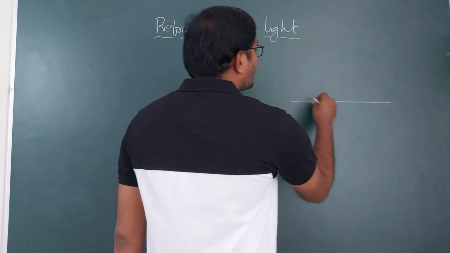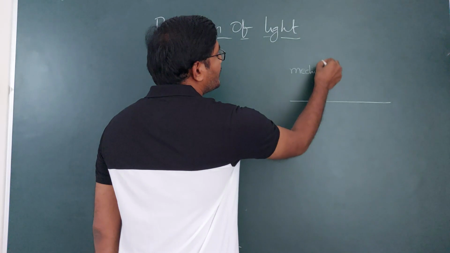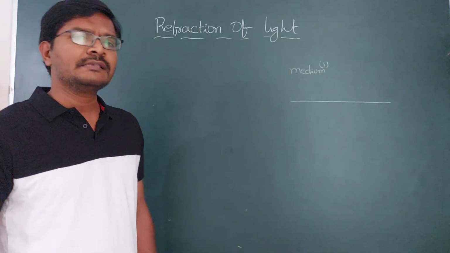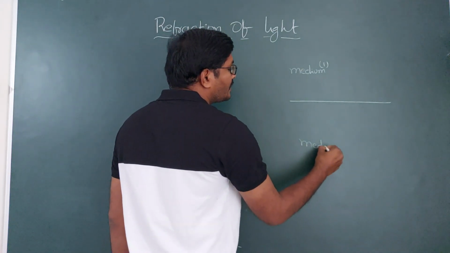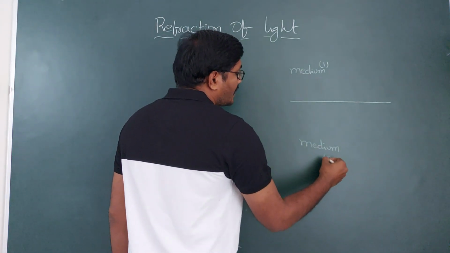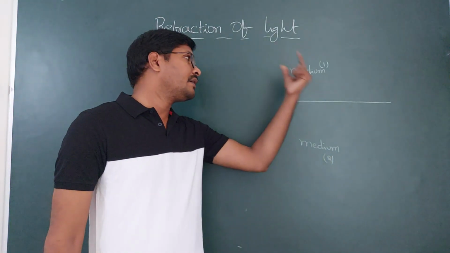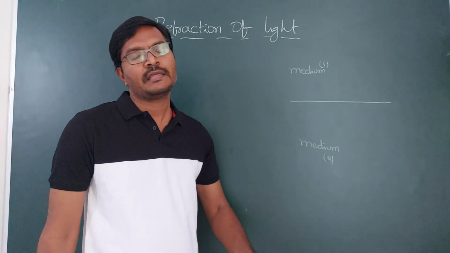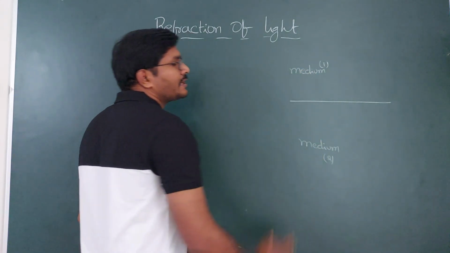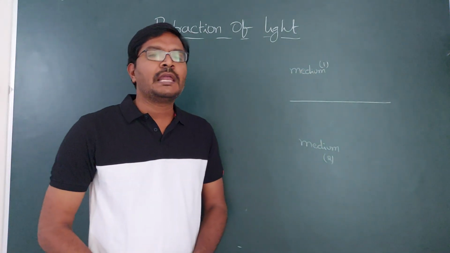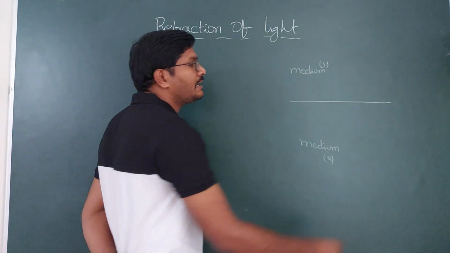If this is medium 1, a transparent medium, you can assume this one as air. Air is a transparent medium. And another one, you can assume as medium 2, as water. Water is also a transparent medium. You can assume this one as air and this one as water, or this one as water and this one as glass. Either way you can assume. But generally, this is one transparent medium and this is another transparent medium. Now light can travel from this medium to this medium because both are transparent mediums.